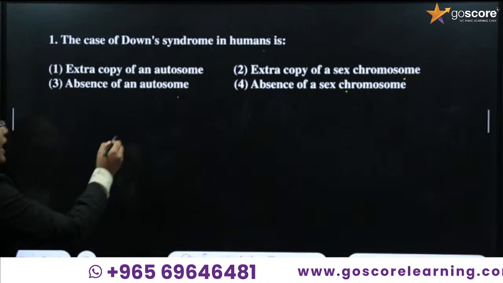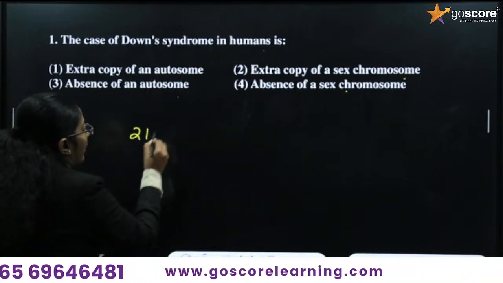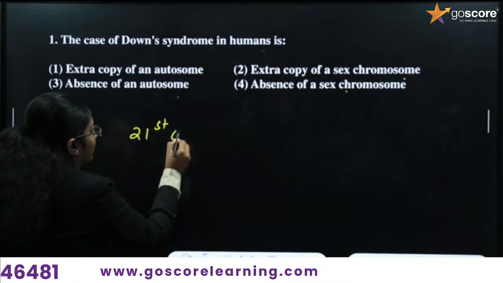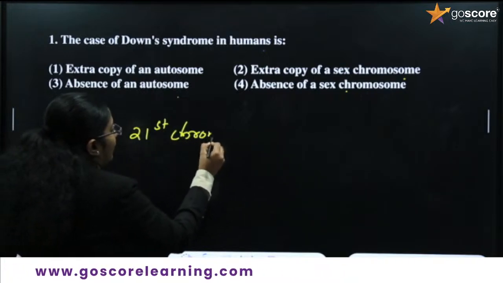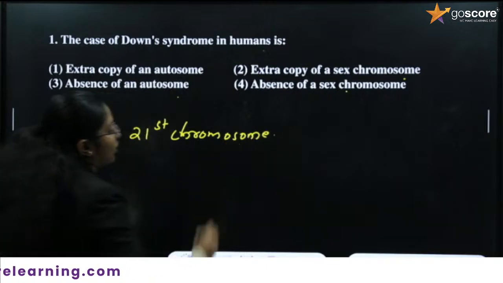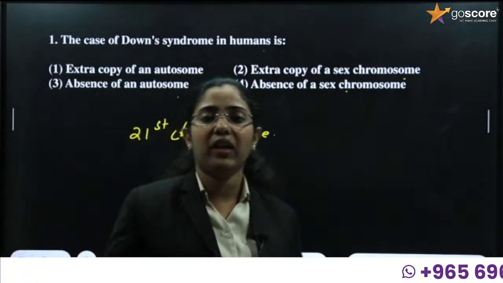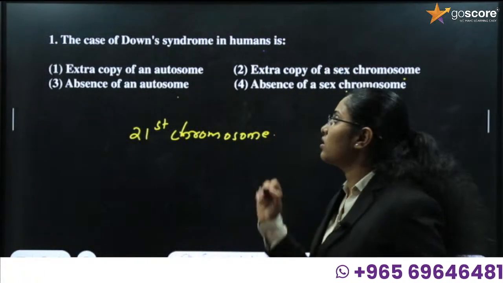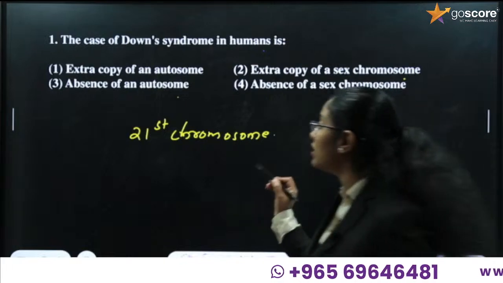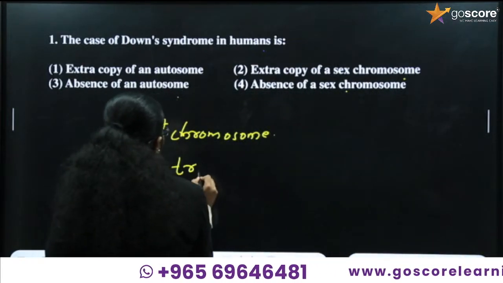Down syndrome happens if an extra chromosome is added to the 21st chromosome. If a chromosome is added to the 21st autosomal chromosome, then that condition is known as Down syndrome.